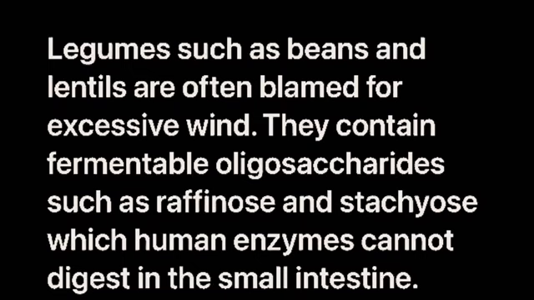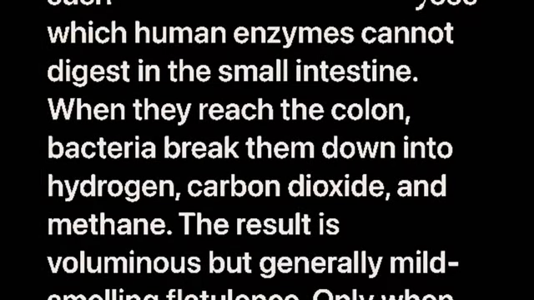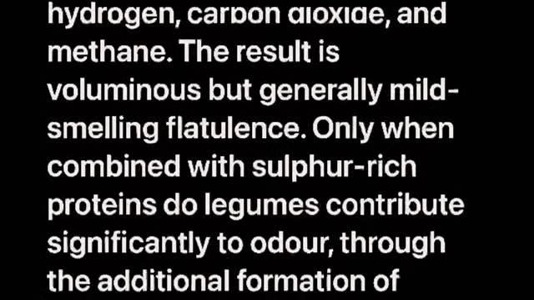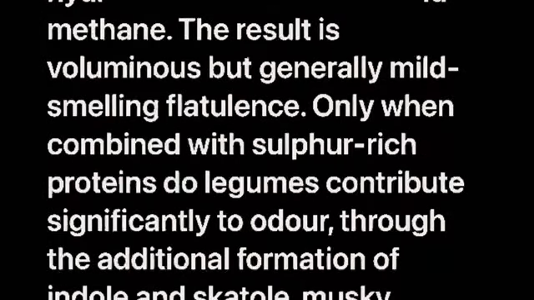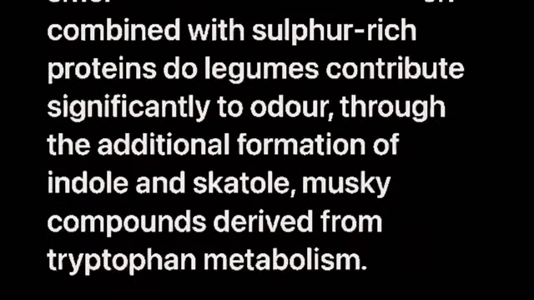Legumes and pulses. Legumes such as beans and lentils are often blamed for excessive wind. They contain fermentable oligosaccharides such as raffinose and stachyose, which human enzymes cannot digest in the small intestine. When they reach the colon, bacteria break them down into hydrogen, carbon dioxide, and methane. The result is voluminous, but generally mild-smelling flatulence. Only when combined with sulfur-rich proteins do legumes contribute significantly to odor through the additional formation of indole and skatole, musky compounds derived from tryptophan metabolism.